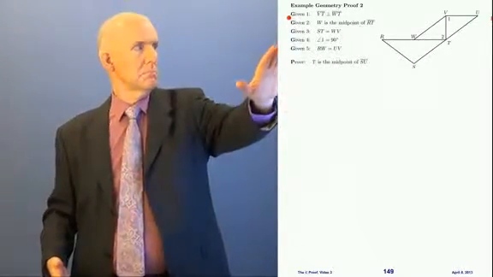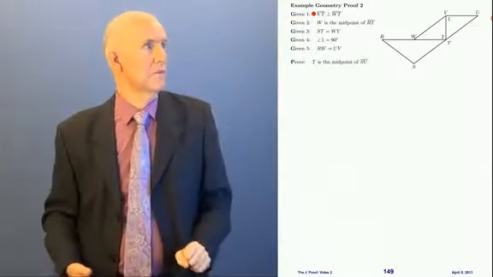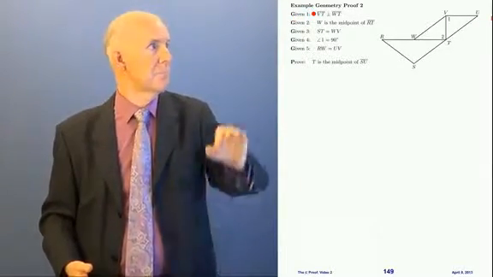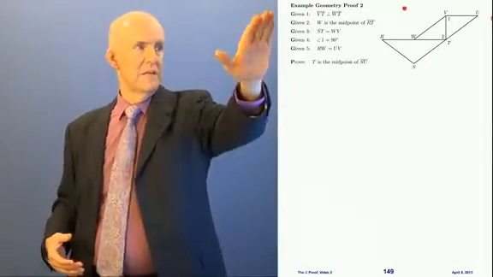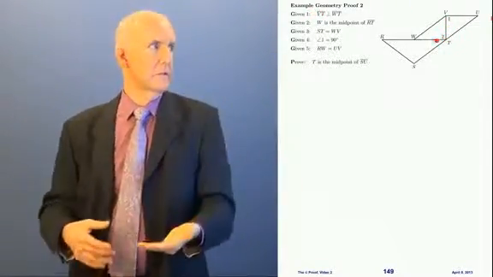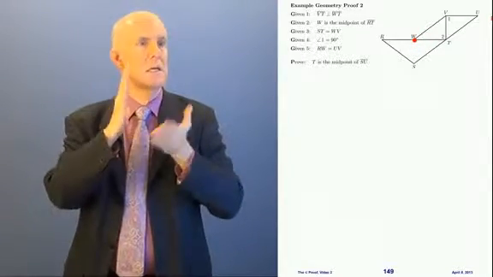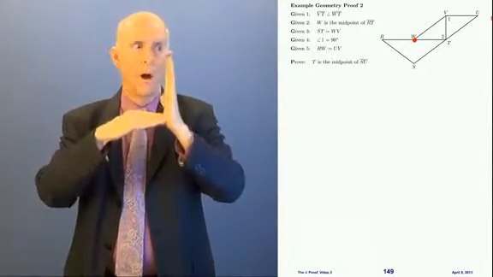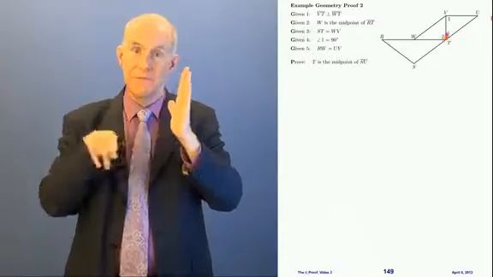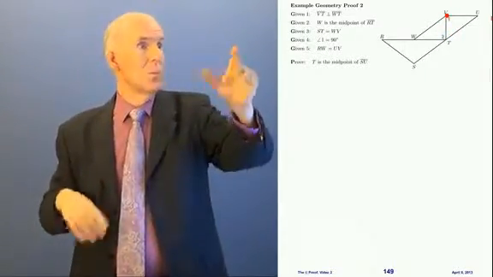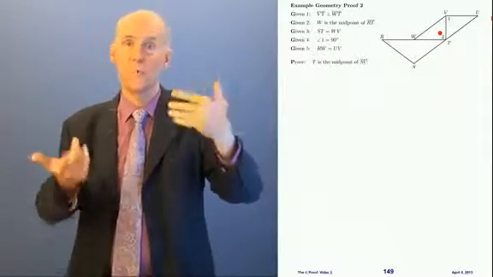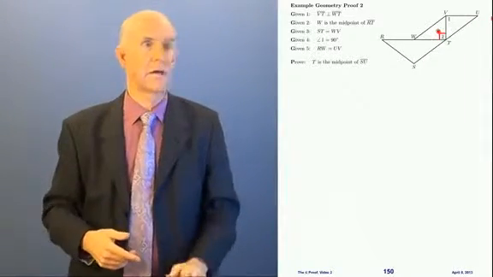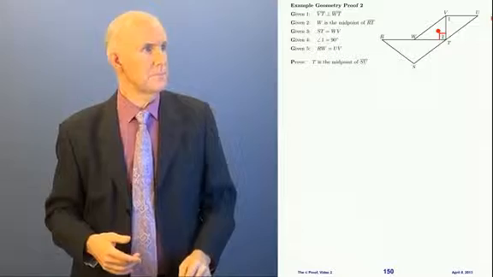Okay, let's start with given 1. Given 1 says that VT is perpendicular to WT. Well, where are those? VT is here, and WT is here. What does it mean that they're perpendicular? It means that they form a right angle, a 90-degree angle. Where's the angle? Well, the angle is angle 2, right? That means we're going to put a square angle tick on for angle 2.